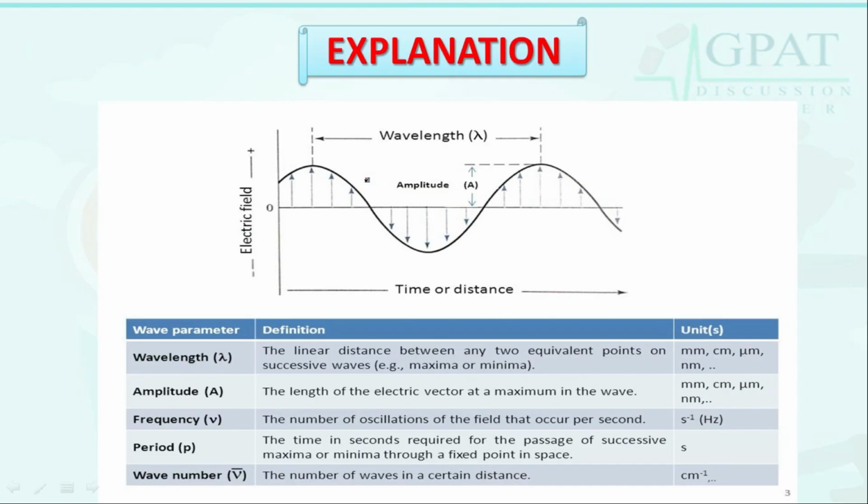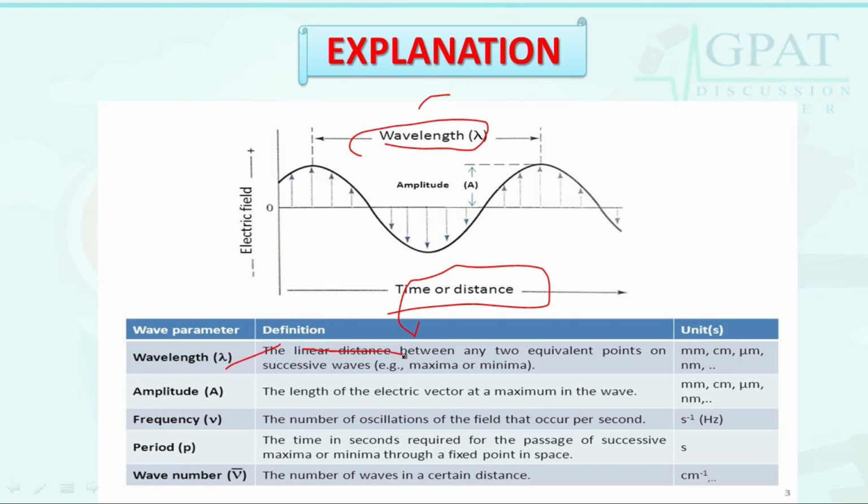Let's discuss with the help of explanation. As it shows, there is the time, the distance, the amplitude, and the wavelength. So wavelength is the linear distance between any two equivalent points or successive waves, that is maxima or minima, which is the correct answer, and the unit is mm, centimeter, micrometer, or nanometer. And the amplitude is the length of the electric vector at a maximum in the wave. And what are the units of this amplitude? Millimeter, centimeter, micrometer, or nanometer.